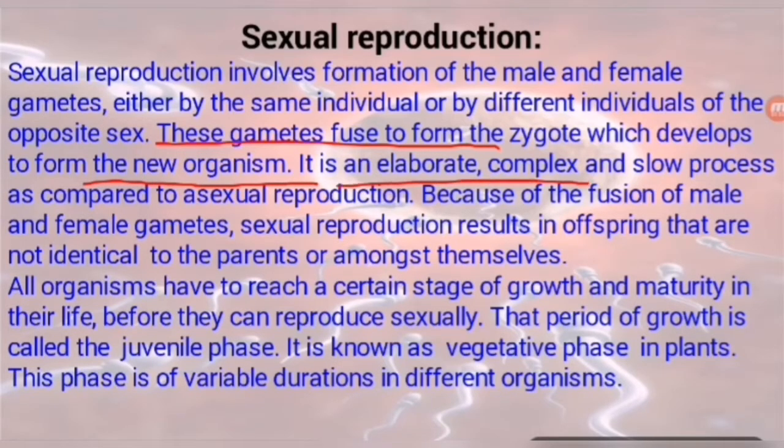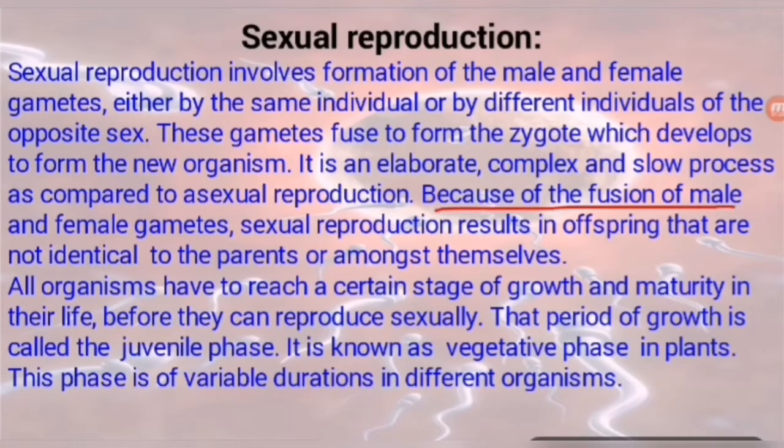It is an elaborate, complex and slow process, because it is a time-taking process. When gametes are formed, gametogenesis also takes time, and the offspring or living organism is formed after much time. That is why it is a slow process.